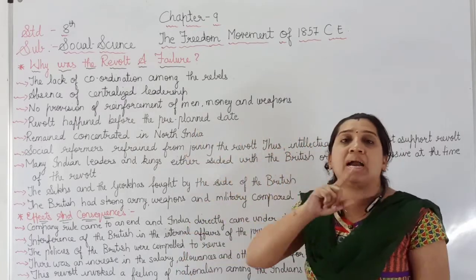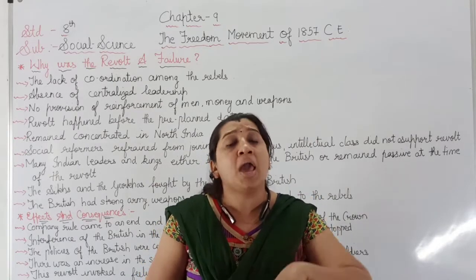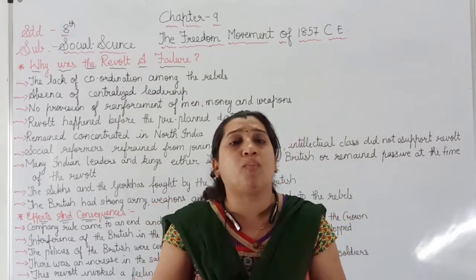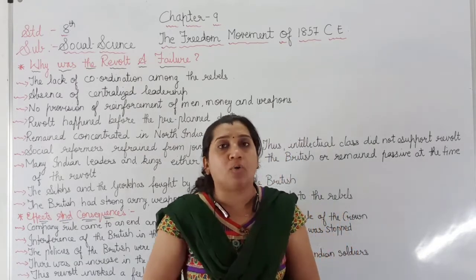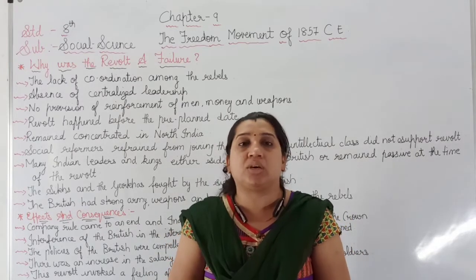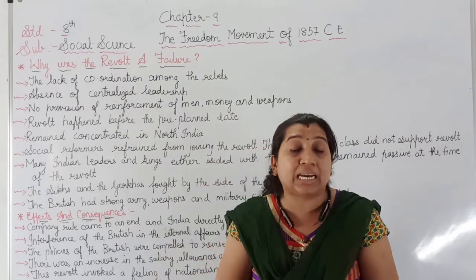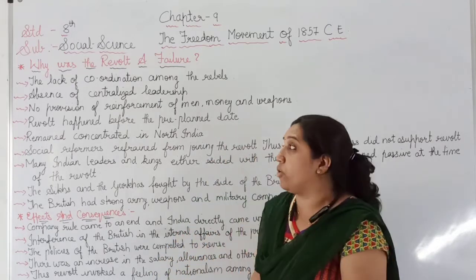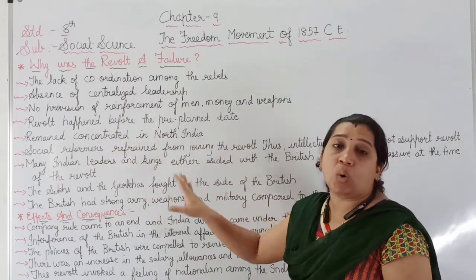But before that date, Mangal Pandey disliked and opposed using the cartridge which was greased with the fat of cow and pig, and because of that, Mangal Pandey fought for this cartridge before the date itself. This created an alert in the minds of the British. Also, the revolt remained concentrated in North India only.